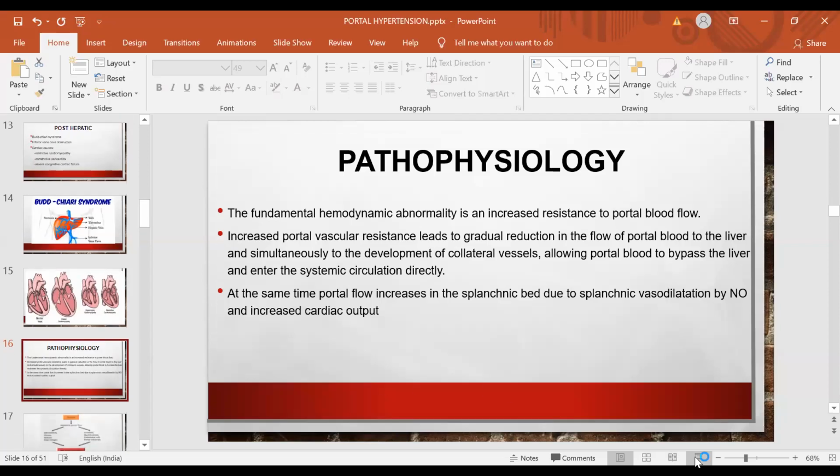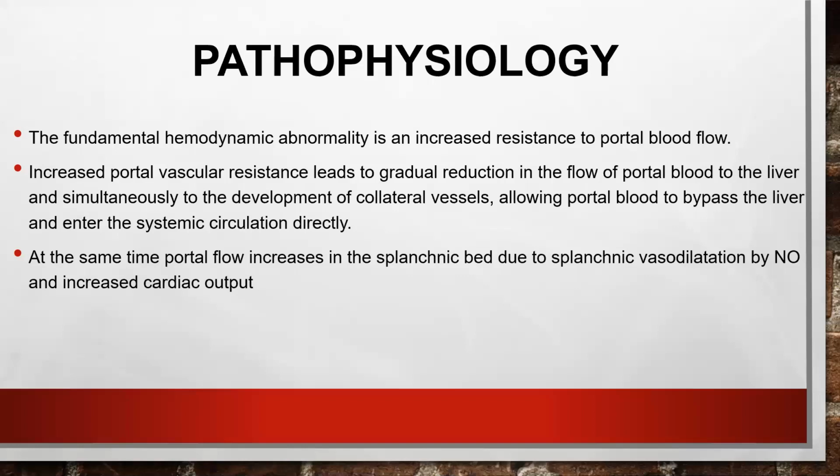So moving on to the pathophysiology. The fundamental abnormality, what is happening? There is a resistance to portal blood flow. Why does this resistance occur? In cirrhosis of liver, there is degeneration with regeneration, with fibrosis and deposition of fibrous material. Everything is going to alter the sinusoidal flow inside the liver, which can lead on to increased resistance to blood flow inside the liver.